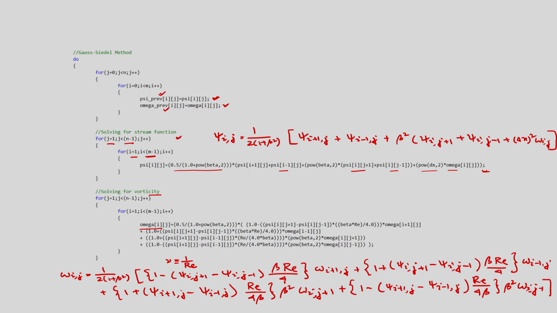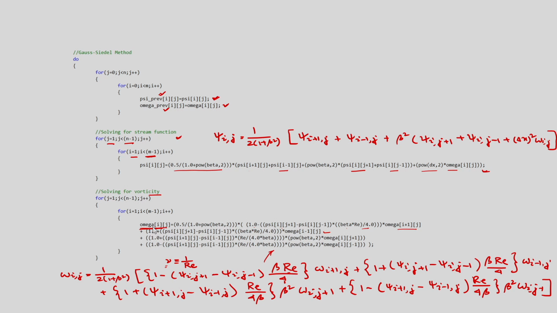Okay. So, this is the discretized equation in non-dimensional form. Wherever nu was there, we have put 1 by Re. So, you can see that we have written 1 minus psi I j plus 1 minus psi I j minus 1, beta into Re by 4 into omega I plus 1 j. Similarly, this is for omega I minus 1 j. Okay. So, all these we have just written for all interior points and we are calculating omega I j.